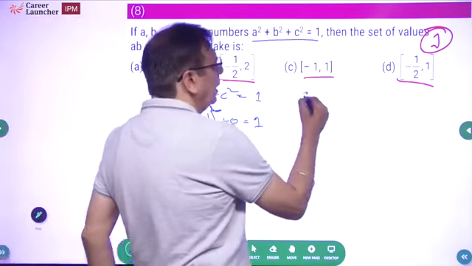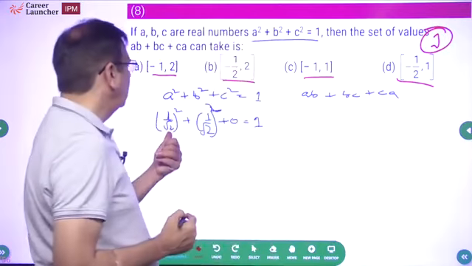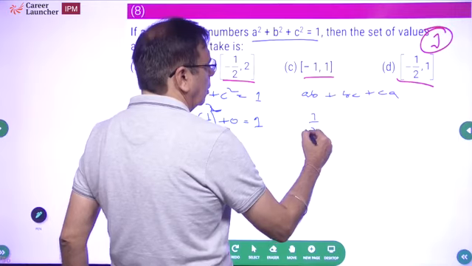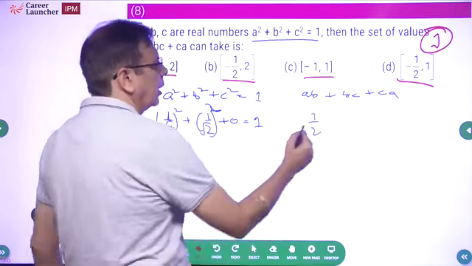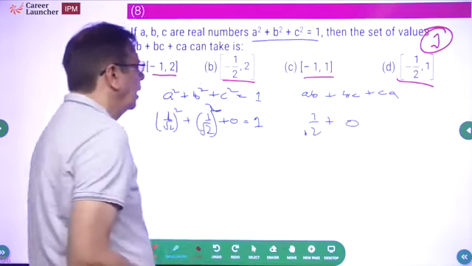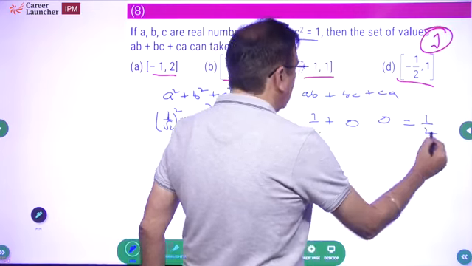So what will be AB plus BC plus CA? AB will be 1 by root 2 into 1 by root 2, that is 1 by 2. BC will be 0 and CA will be 0. Answer can be half.